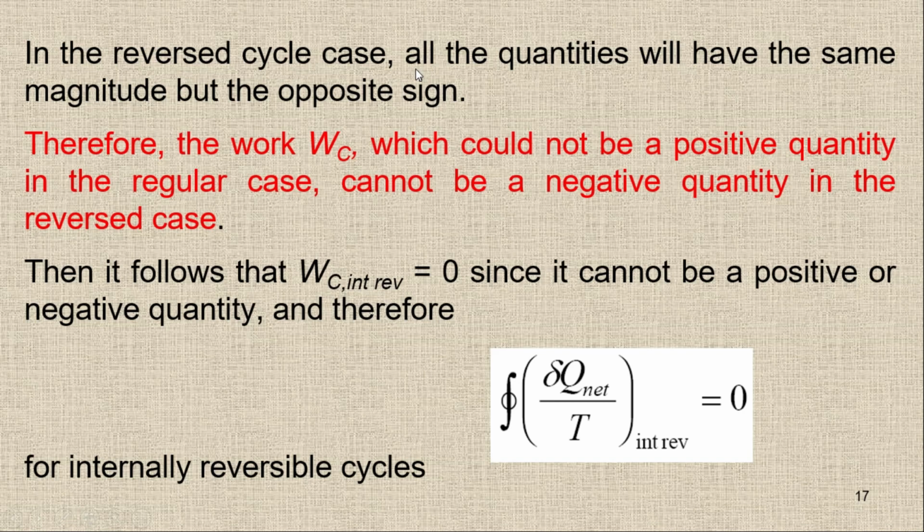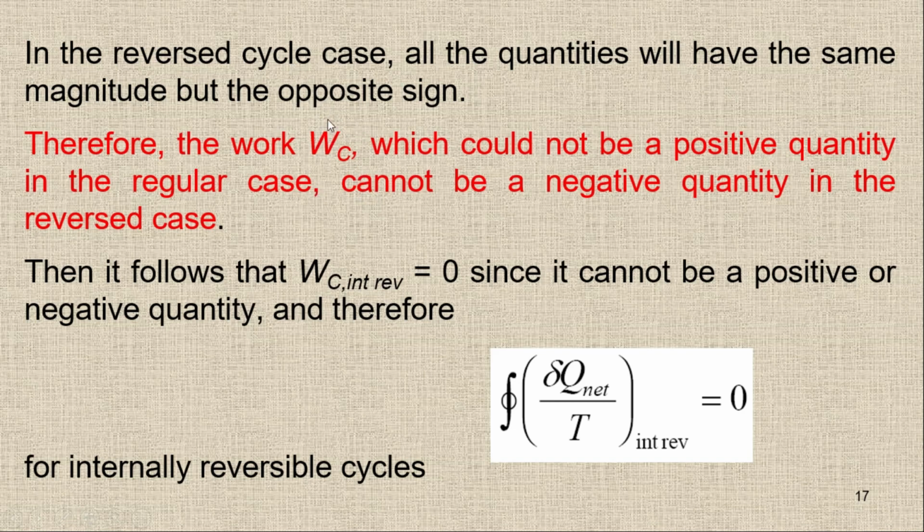As we have already discussed, the work WC, the combined work, cannot be a positive quantity, otherwise it will violate the second law of thermodynamics, as we have already discussed in the previous slide. And for the reversible cycle, as mentioned here, there should be a negative work.